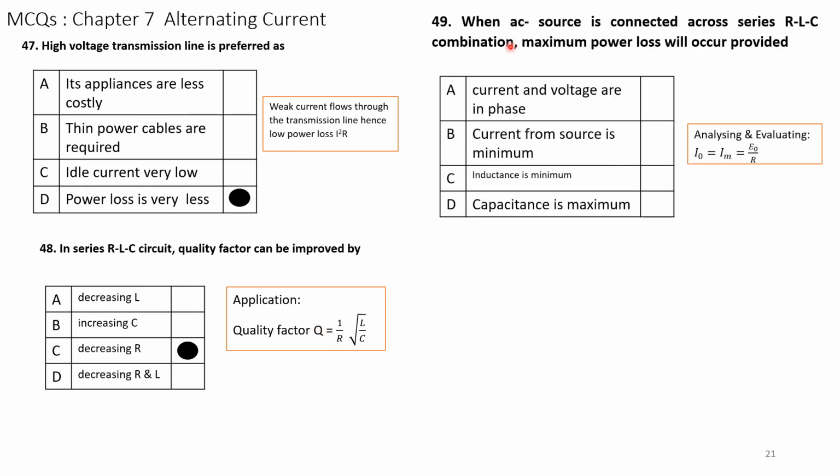Question number 49. When an AC source is connected across a series RLC circuit combination, maximum power loss will occur provided, we have to analyze, I naught is equal to Im, the maximum current, which is E naught by R. The correct answer is current and voltage are in phase. If both current and voltage are in phase, then maximum power loss will occur.